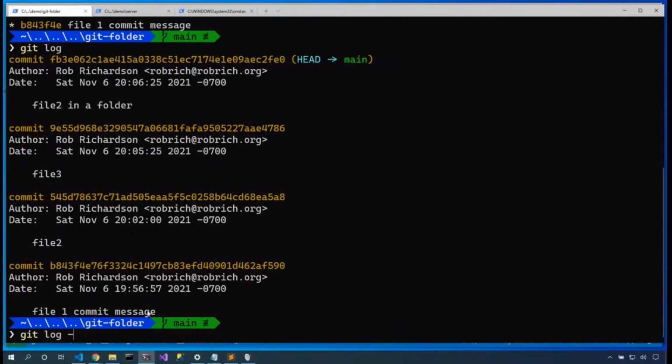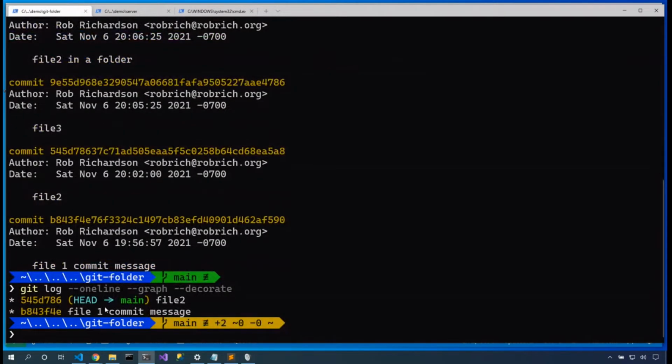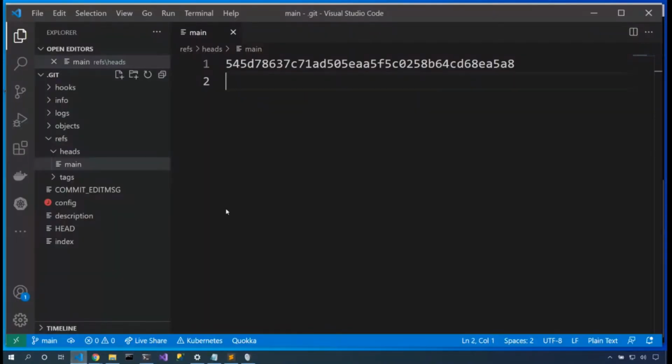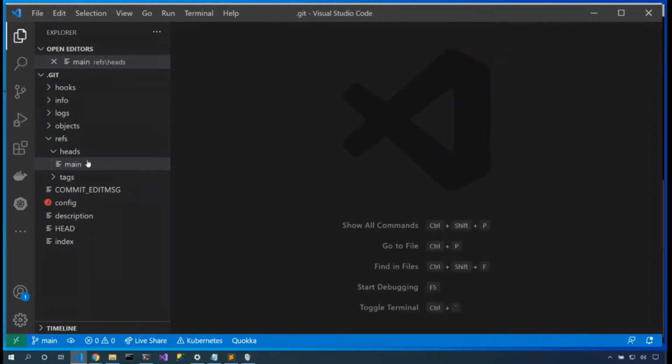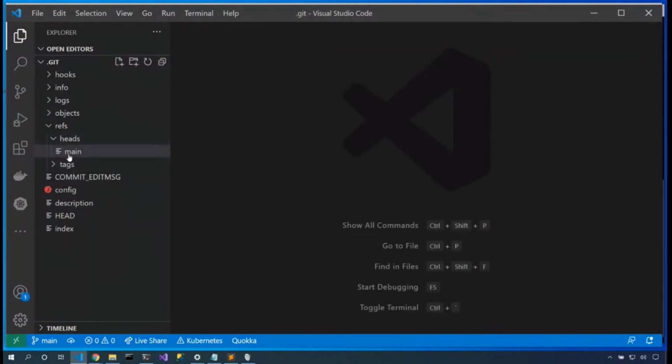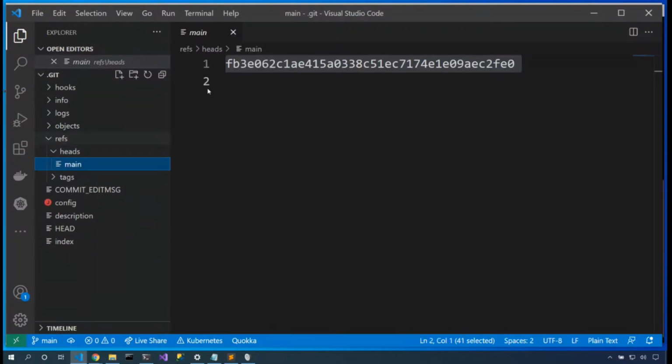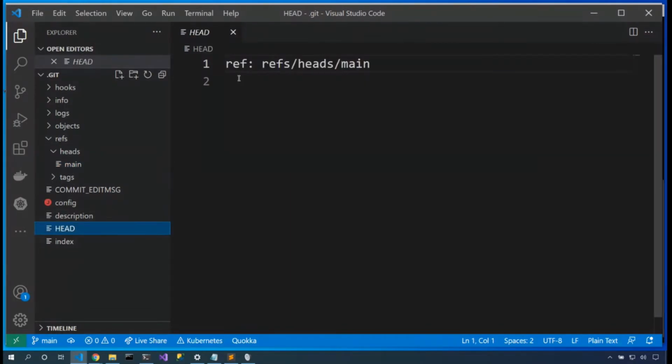and now git log --oneline --graph --decorate. Decorate is the one that puts the labels on. Now HEAD is pointing to main, and main is back down here. Now, the only way that we can break Git is by changing content in the .git folder, so let me put it back there. But we can see that refs/heads/main is the location, the commit that this points to. And HEAD is the spot where HEAD points to.